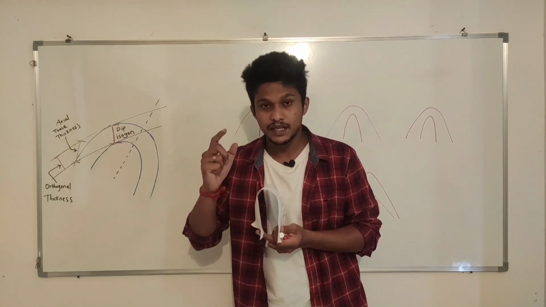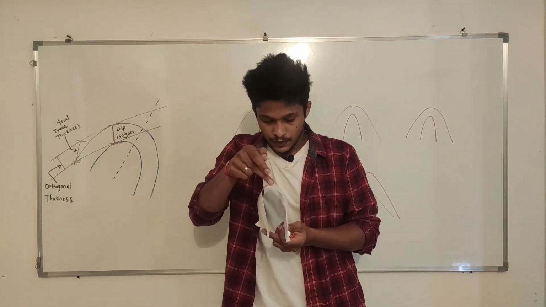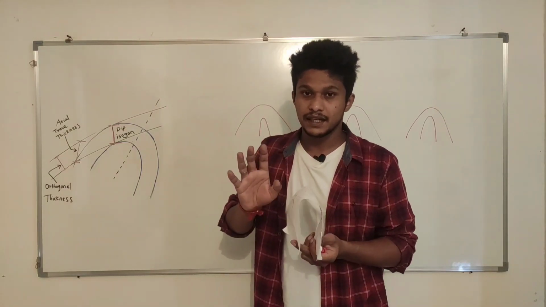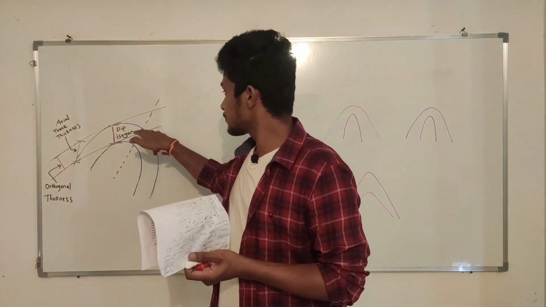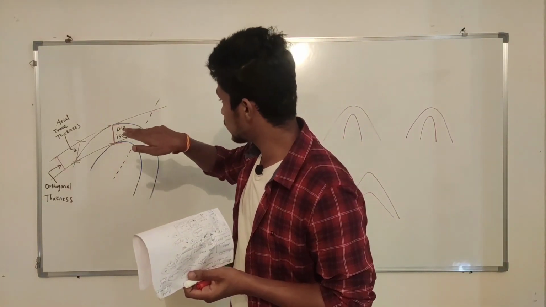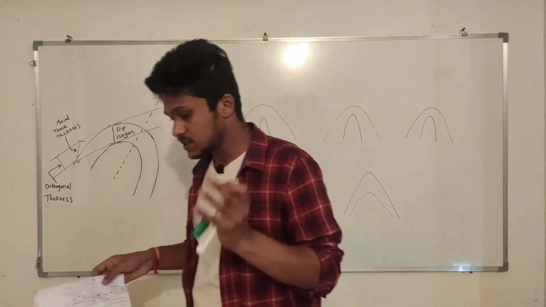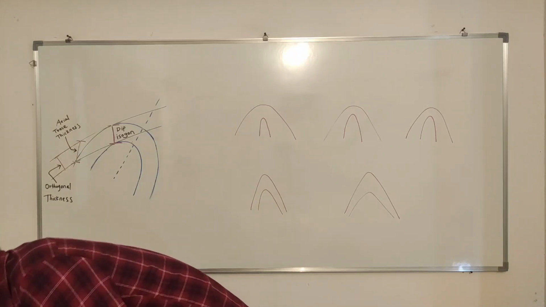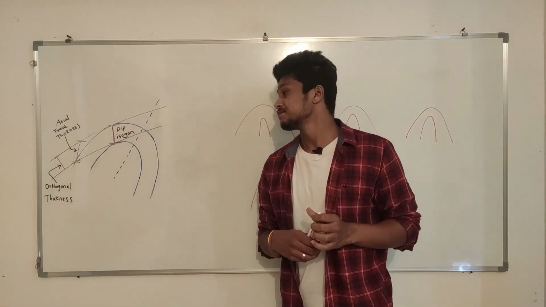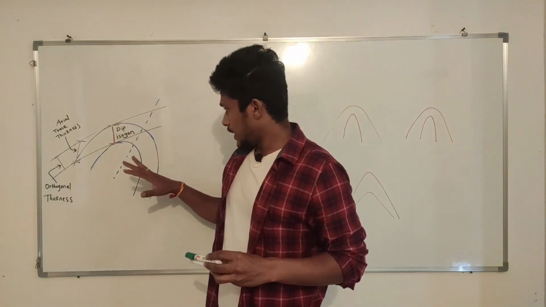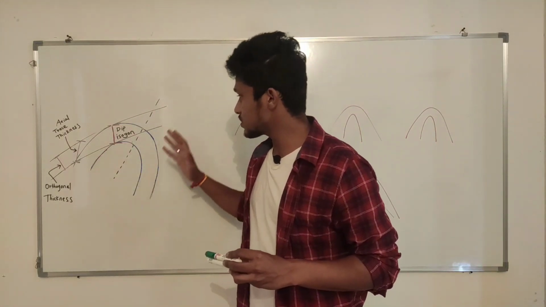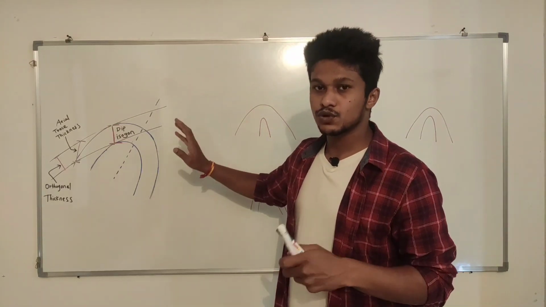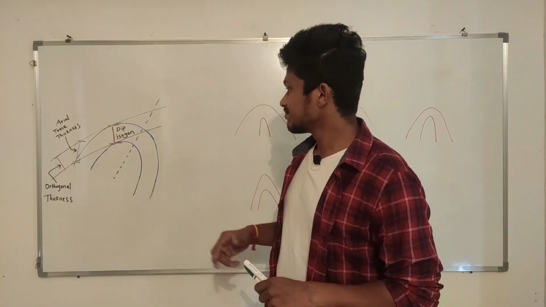Whenever I say plunge or axis of fold or hinge zone, you have to imagine 3D. Where will the axis of this fold be? The axis of this fold will go inside the board. So this is 3D imagination. If you are studying structural geology, 3D imagination is very important. As I told, this is a cross section of a fold. This is not a field photograph, this is just a diagram to teach you.